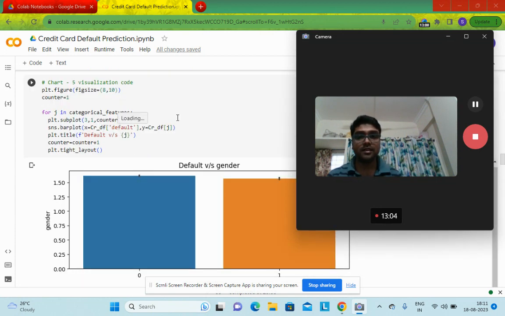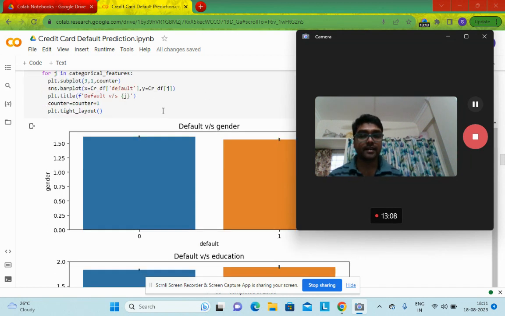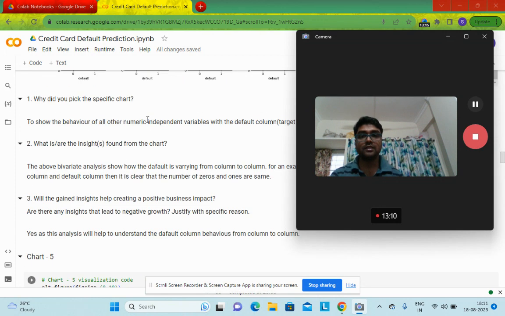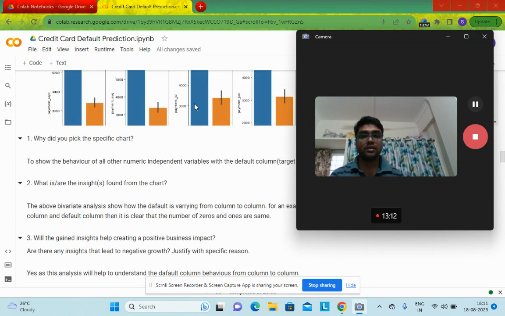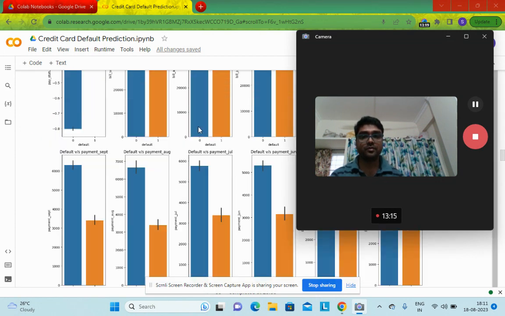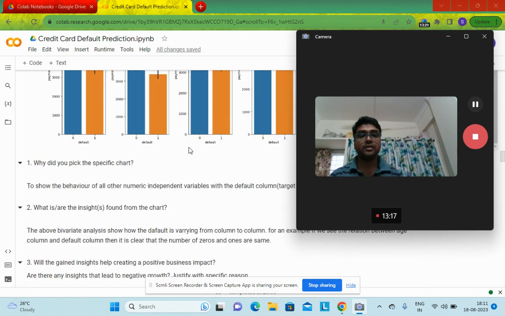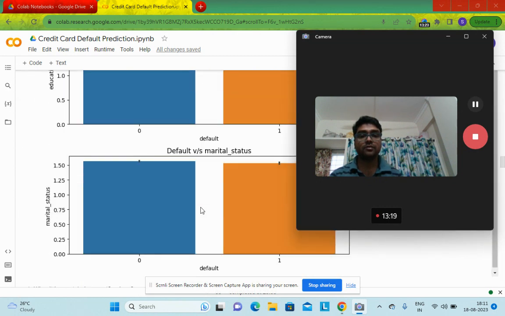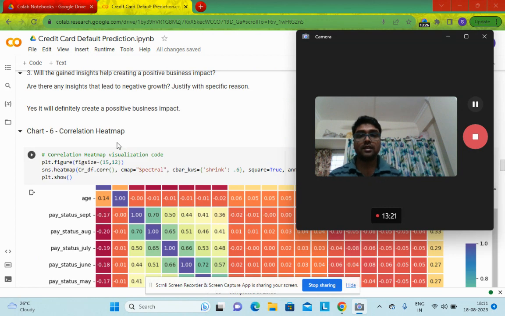Then similarly I have checked the bivariate analysis for the categorical values. Sorry, the previous one is for the numeric features only, and this part is for the categorical features. And then check the correlations.